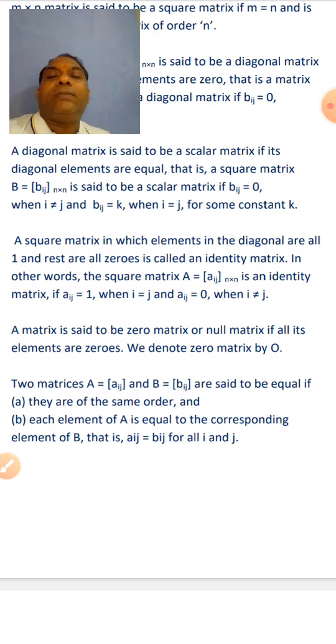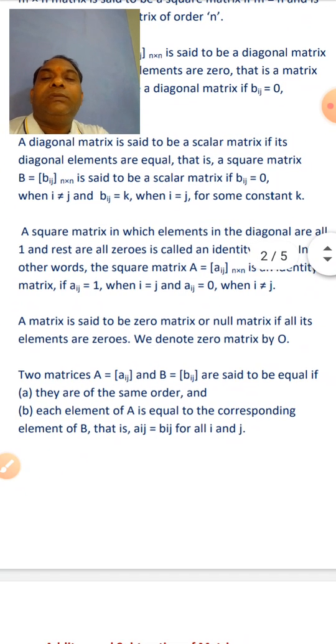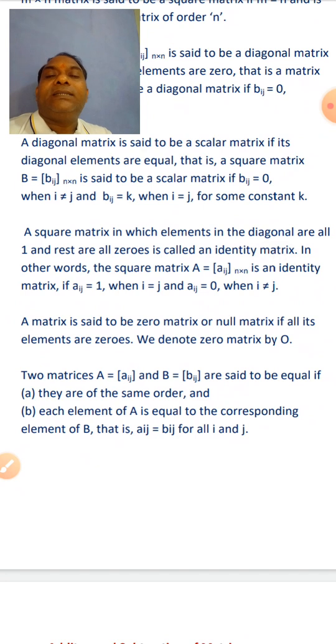We denote zero matrix by O. Now, two matrices A and B are said to be equal if they are of the same order, and second, each element of A is equal to the corresponding element of B. So in case of equal matrices, two matrices will be equal if their orders are same and corresponding elements are also same.